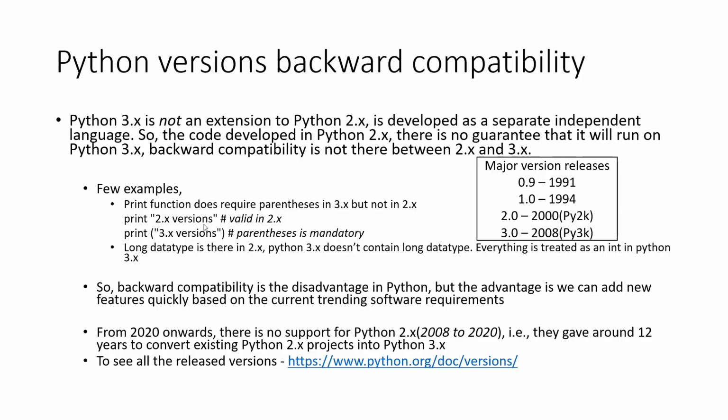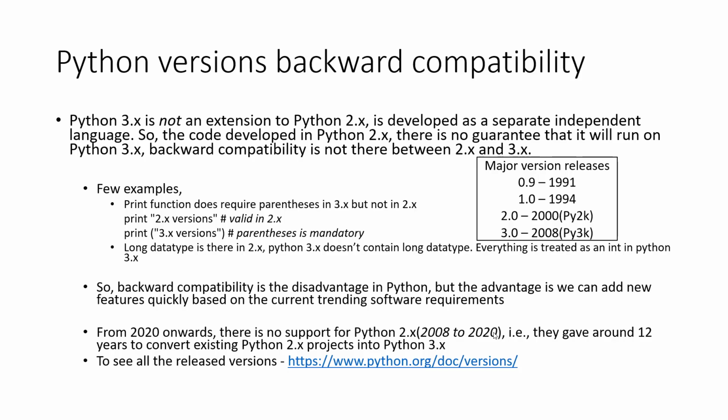So backward compatibility is the disadvantage in Python, but the advantage is we can add new features quickly based on current trending software requirements, because we are not required to worry about supporting older versions, that is older releases. And from 2020 onwards, there is no support for Python 2.x. So from 2008 to 2020, they have given us around 12 years to convert existing Python 2.x projects into Python 3.x projects.